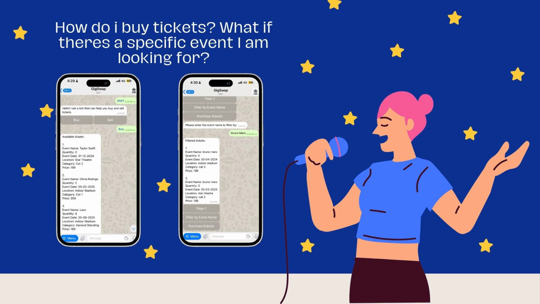If there's a specific event that you are looking for, by clicking on the Filter by Event Name button, you can then type in the exact event name that you wish to purchase a ticket for, and GigSwap will show you all of the filtered tickets for that event.